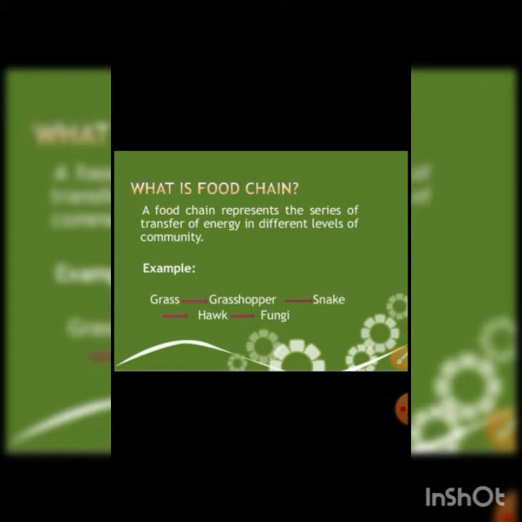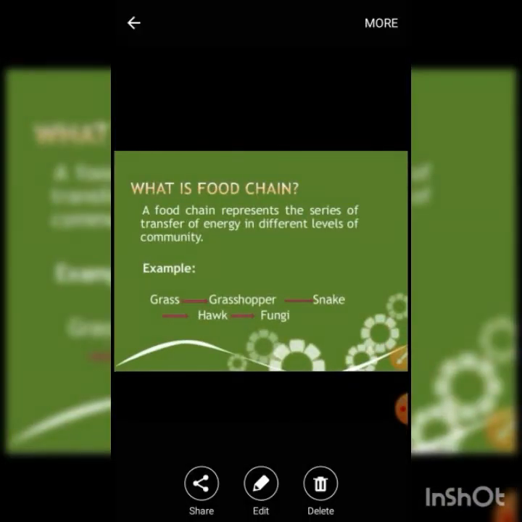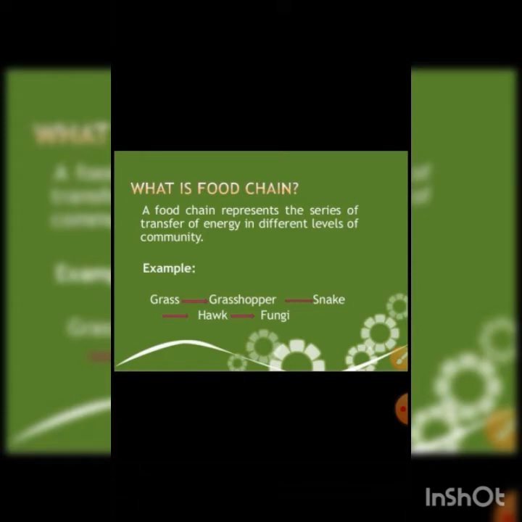A series or the linear arrangement of organisms eating and being eaten is called a food chain. You can see that there is a series: grass eaten up by grasshopper, grasshopper eaten up by snake, snake by hawk, and hawk by fungus, right? This is a straight line series, right? No one is coming back to eat another. Snake is not coming back to eat grass as well along with grasshopper, or grasshopper is not going to eat snake and grass together. So the food chain represents the series of transfer of energy in different levels of community